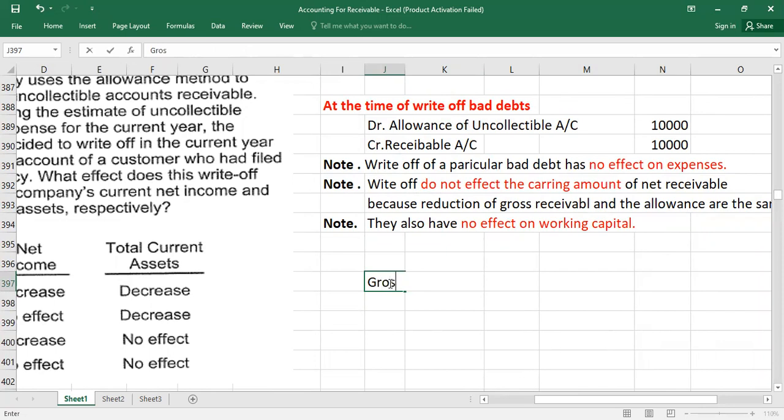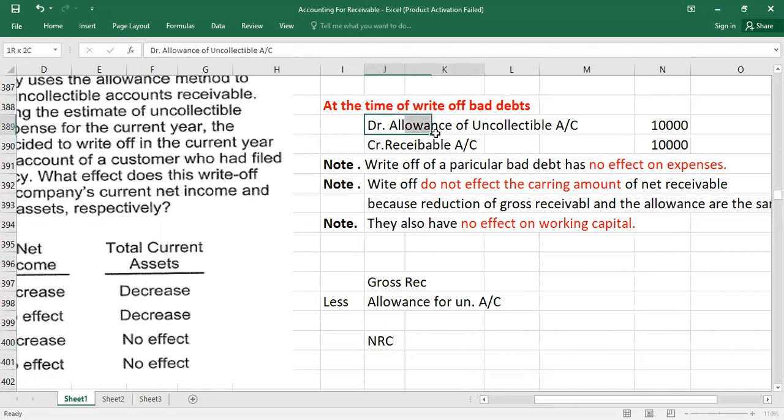We will take the gross receivable, and from here we subtract the allowances for uncollectible accounts. This is how we calculate the NRV for the receivables in the balance sheet. So this is called net realizable value. Here the write-off of a particular bad debt has no effect on expense,